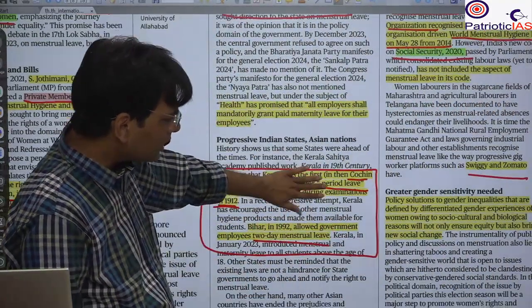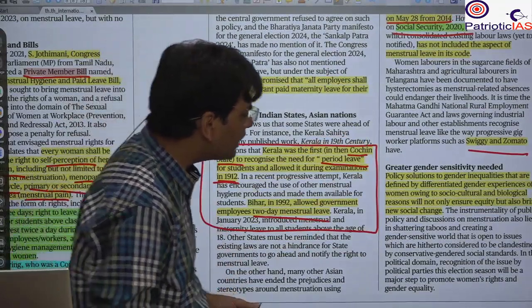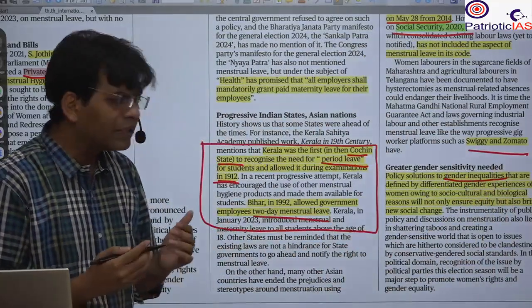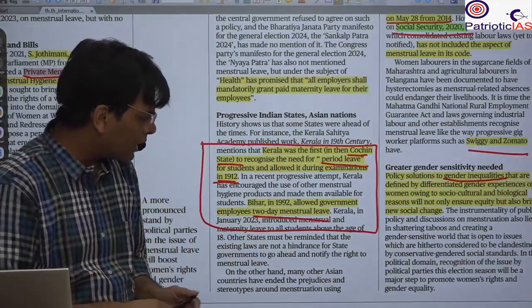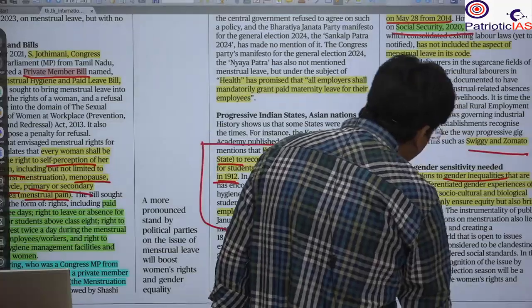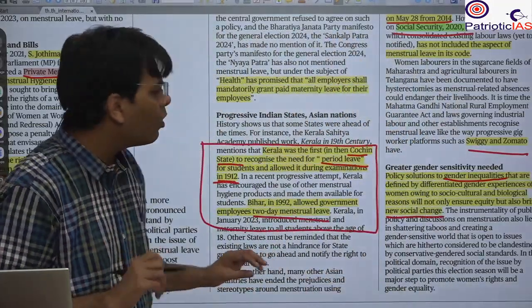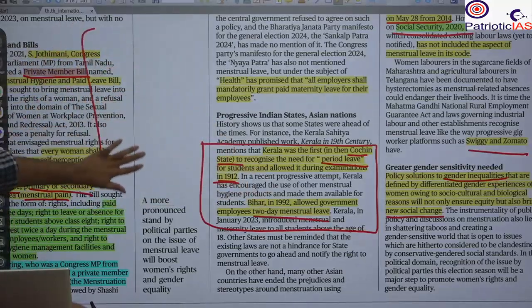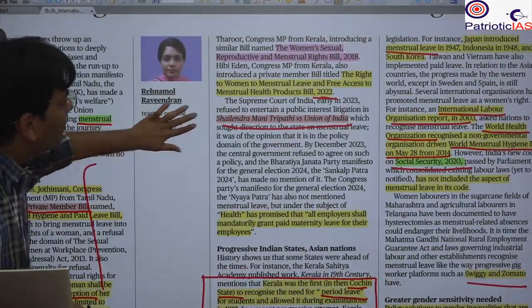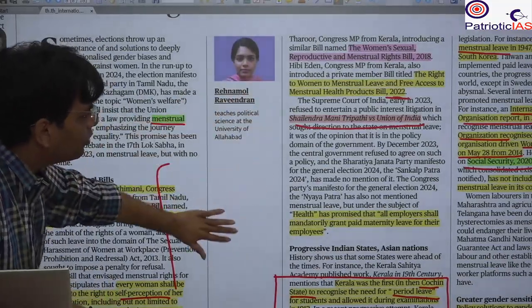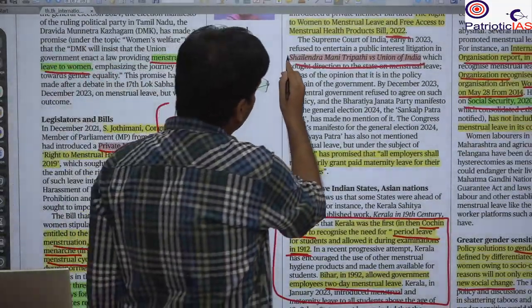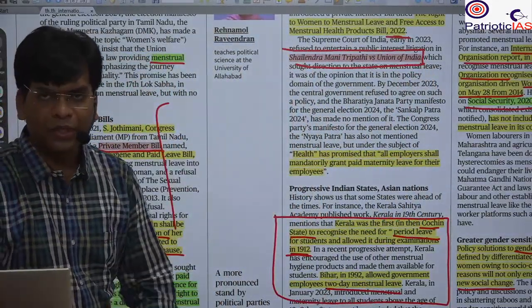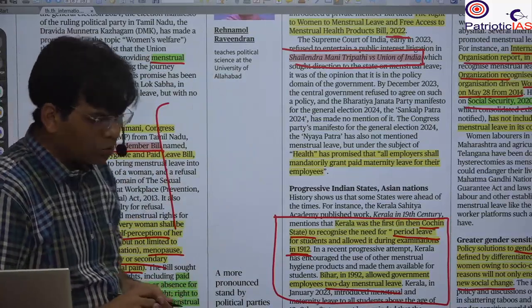These types of policy not only bring gender equality, but also bring many other associated benefits to society. They try to create new social change in society, and that is very important. So you should know all about the history given here, and what efforts have been made by Parliament. Different private member bills have already been introduced. In the judiciary, in the Supreme Court, we already have the Shailendra Mani Tripathi case. All this is very important. You should know about this.